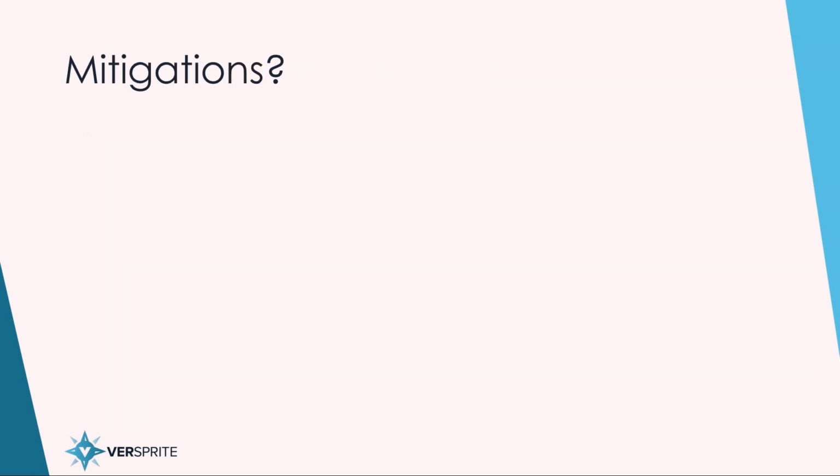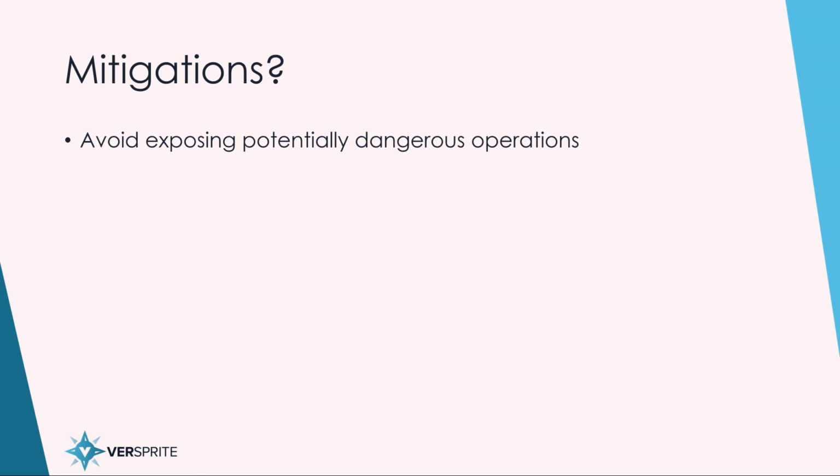So, mitigations. It's important. Number one, avoid exposing any potentially dangerous operations. Don't expose operations that run code. Don't expose operations that modify critical system variables. Without doing that, even if you have the most insecure endpoint, they can't be abused. Next, make sure that you securely program any operations that you do expose. For instance, some of the exposed operations seemed benign, but the way that they were implemented, they had vulnerabilities in the actual implementation, such as command injection.